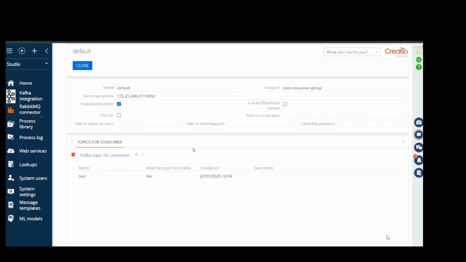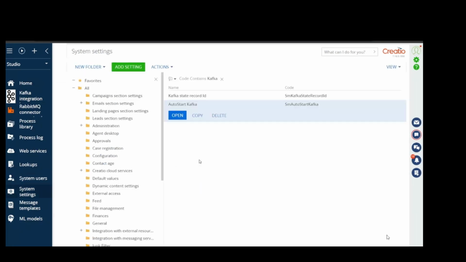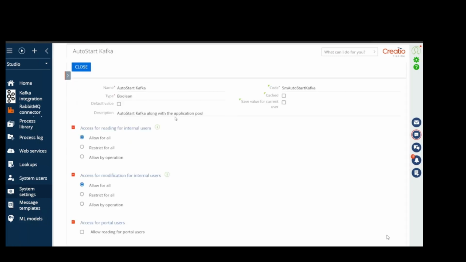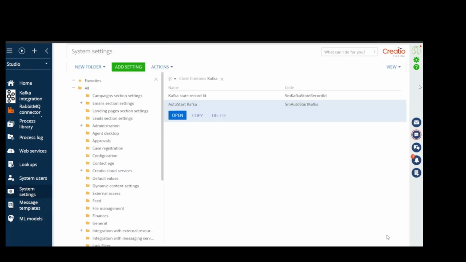Click the Save button. Go to System Settings. Find the Kafka Auto Start setting. Open the setting. Set the default value option. After that, you need to restart the application pool.